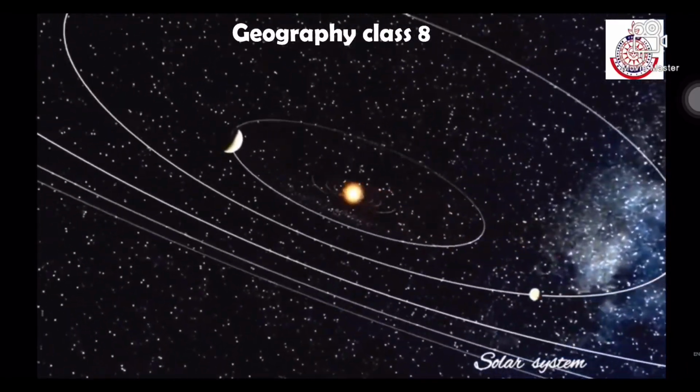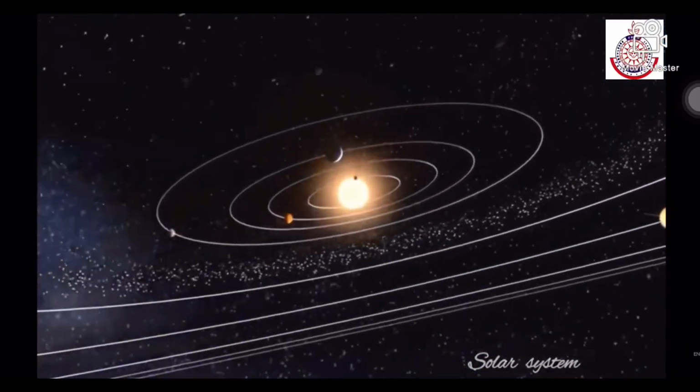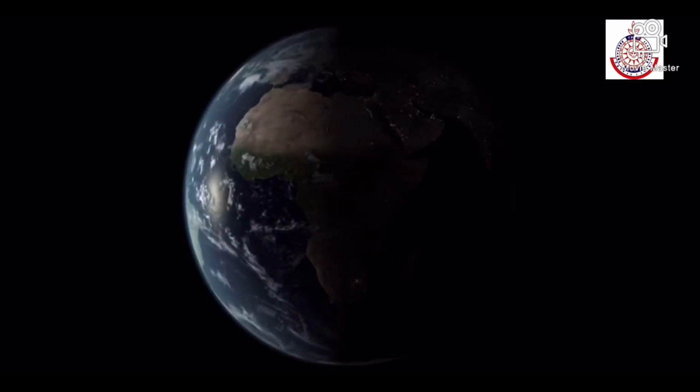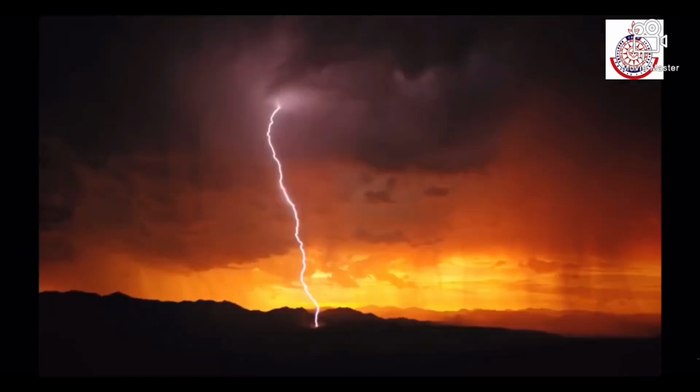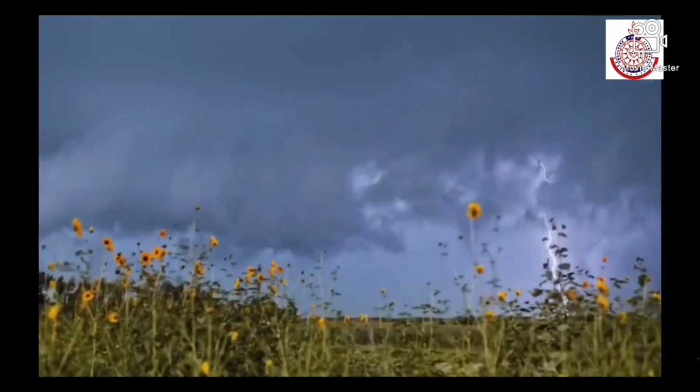Space consists of many planets. Among all the planets, Mother Earth is the most beautiful. It has its own atmosphere. The atmosphere comprises many gases.